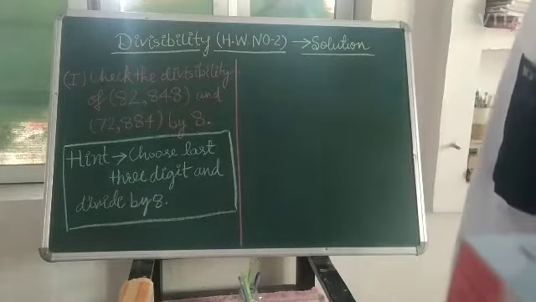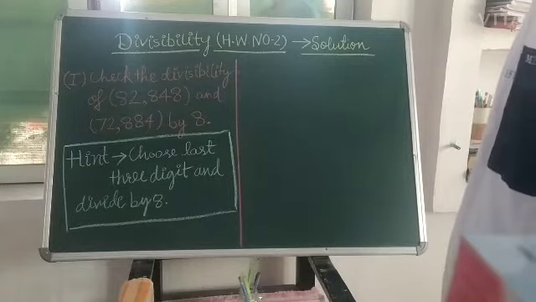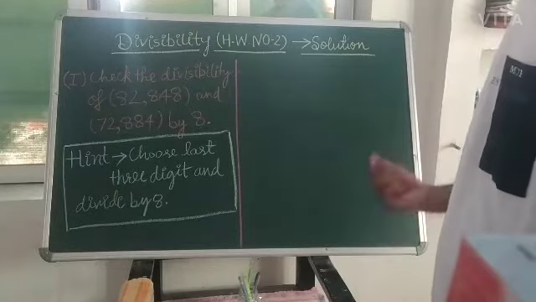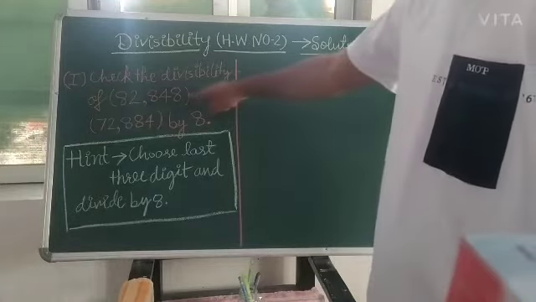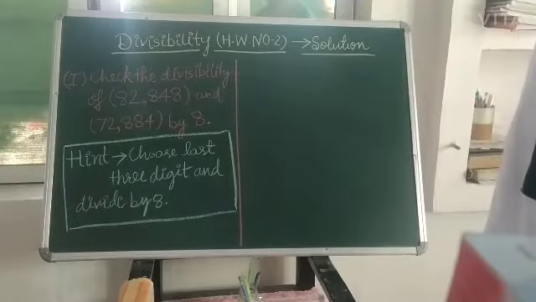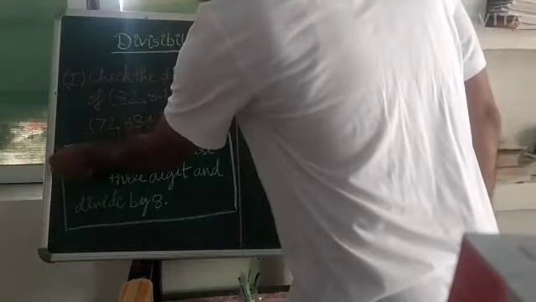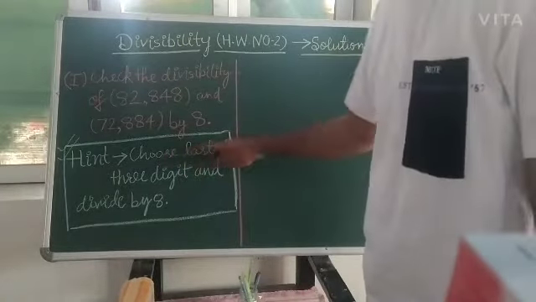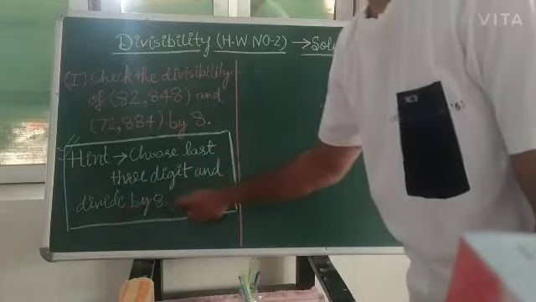So what should we do first? First we should go to the rule of 8. The rule of 8 says that the last 3 digits must be divisible by 8. Here I have also given you the hint: choose the last 3 digits and divide by 8.